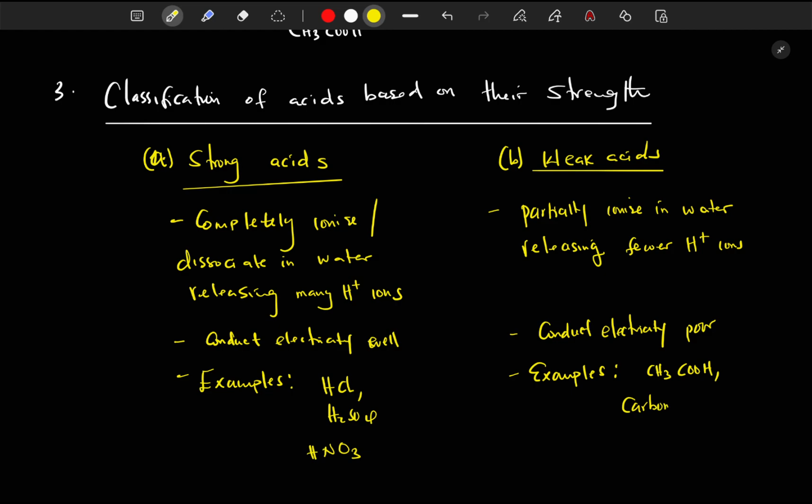Carbonic acid, which is given by H2CO3. This is carbonic acid. So these are the two classes of acids. And we only classify acids based on their strength. Okay? Based on what? On their strength. Next, let us look at the properties of acids.